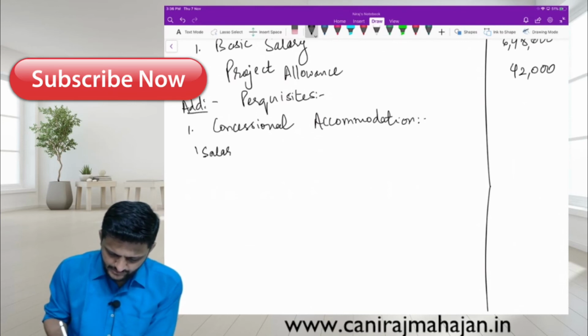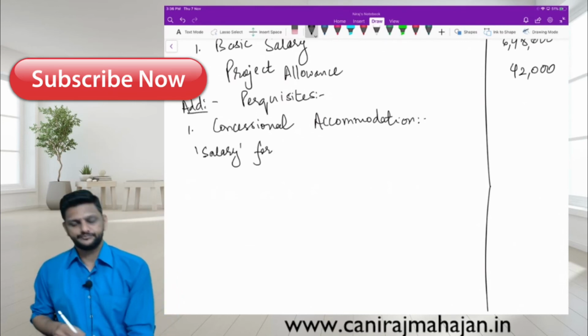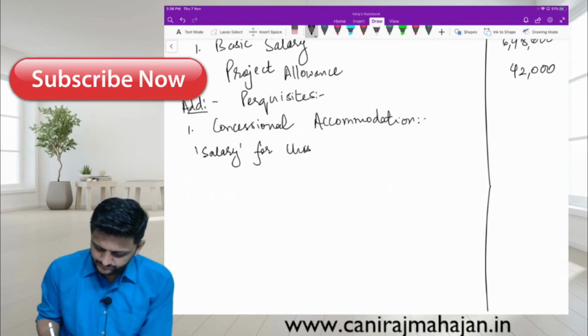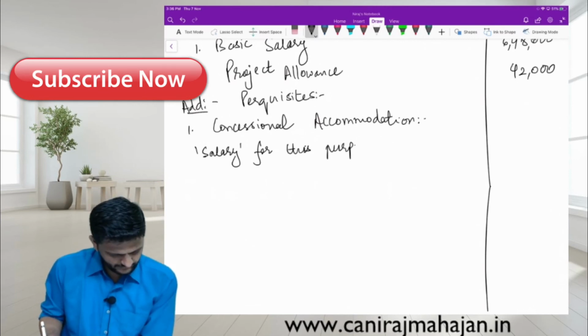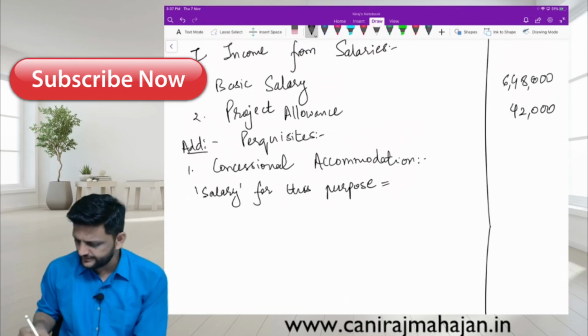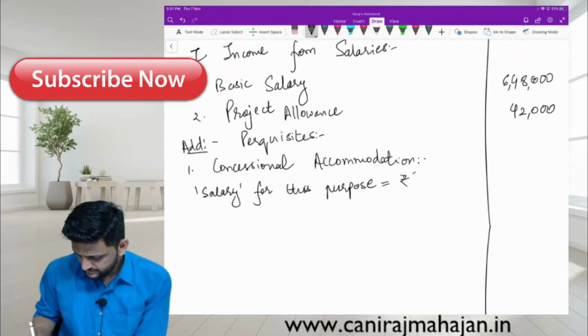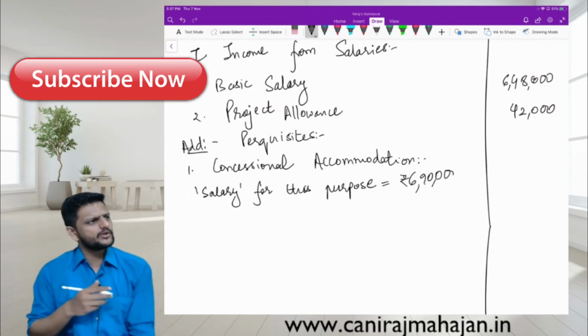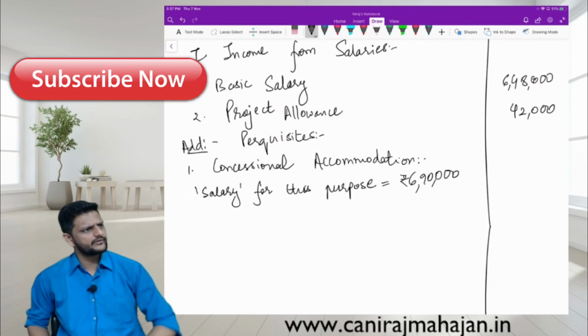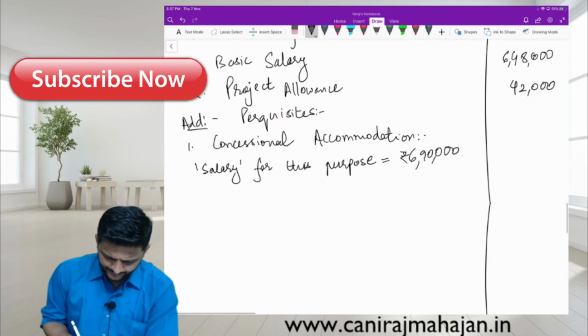Salary for this purpose means everything taxable, so all the taxable allowances are also included.